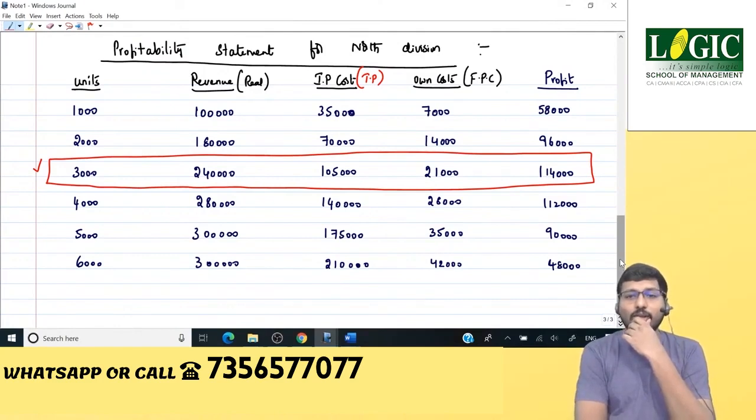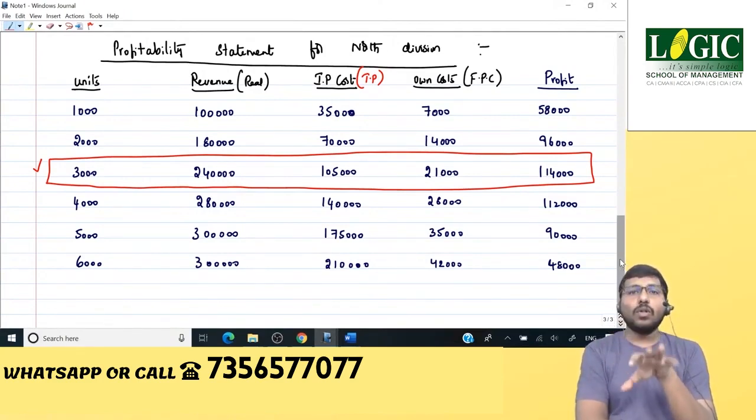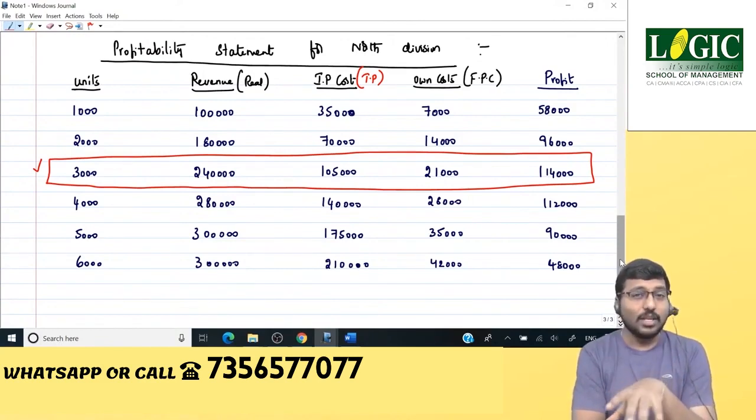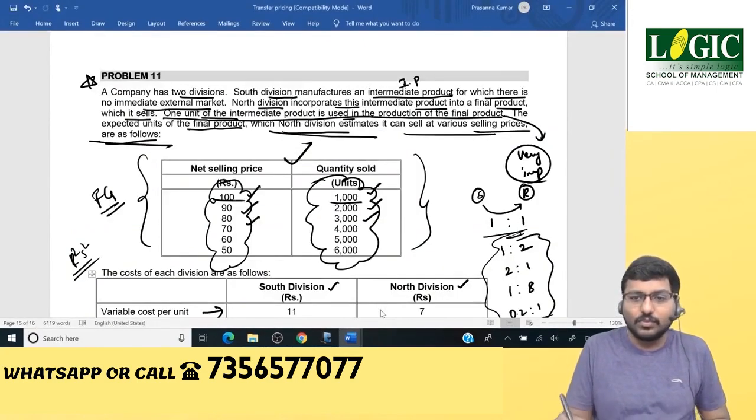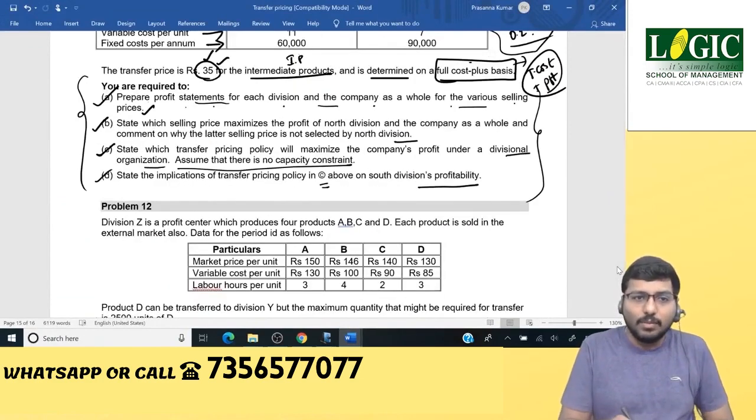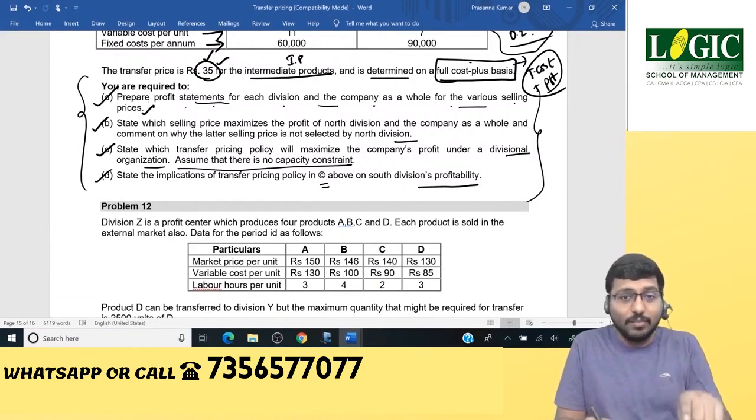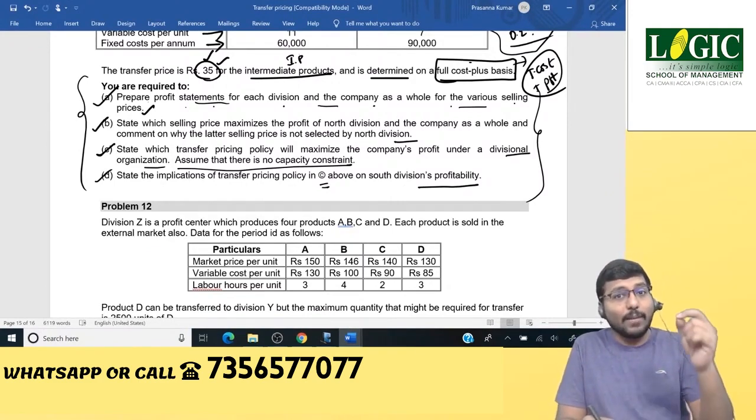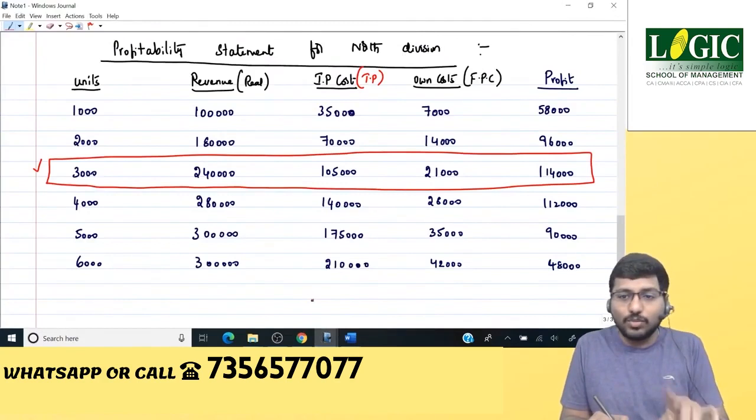That's fine. Let us see how many units the company wants to manufacture, because the ultimate king is the company. We are doing all these things in the interest of the company. That also has been asked in the question. See here. Prepare profit statements for each division. Did we do that? Yes. South Division prepared. North Division prepared. And the company as a whole. So we need to prepare the profitability statement for the company as a whole, which will tell us how many units the company wants to manufacture. Ultimately, we need to support that only. Keep this in mind.